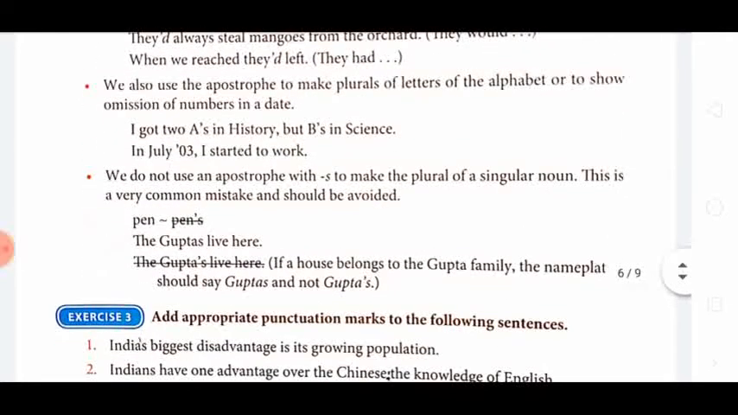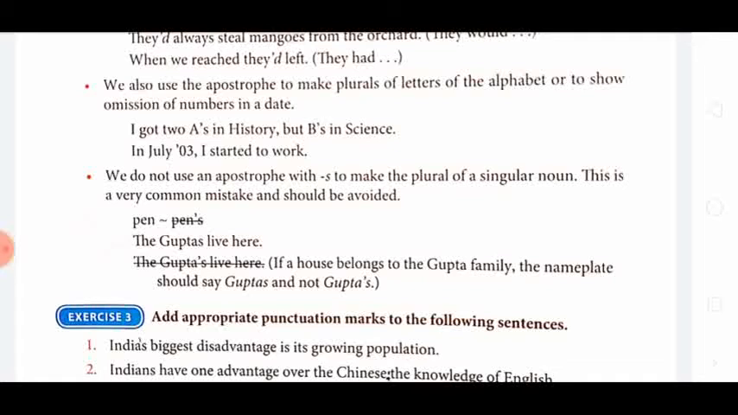We also use the apostrophe to make plurals of letters of the alphabet or to show the omission of numbers in a date. See here, I got 2 A's in history, means in history he got A grade, but B's in science, he got B grade. So it shows the plural form of the letter. For the plural form of a letter we use apostrophe S. We use an apostrophe to make the plural of the letters of the alphabet. In July '03, now '03 stands for 2003.